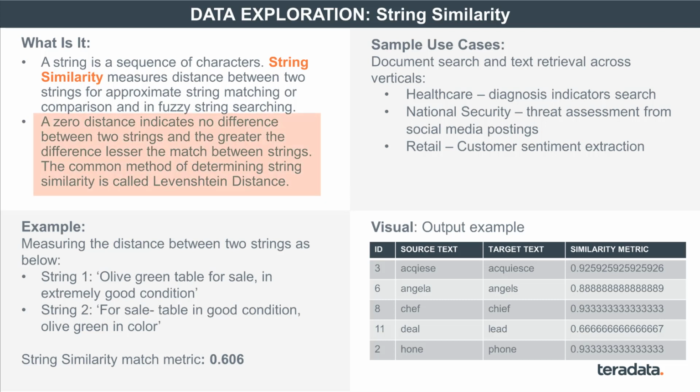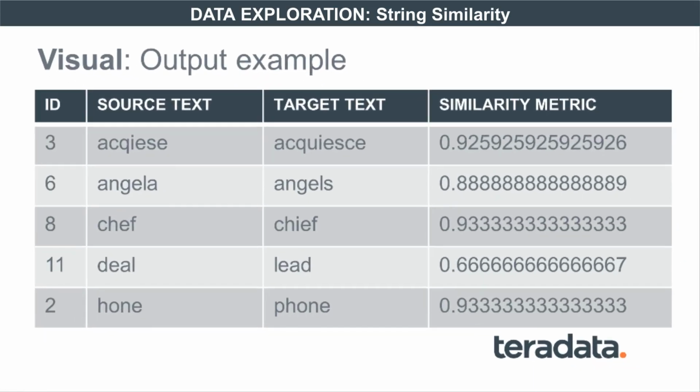It measures the distance between 2 strings to figure out what the level of match is. So as you can see, for instance, in the output example, the word on the side is ACQIESE, and the target word that you're comparing this against is acquiesce, the right spelling. The similarity between the two is 0.92.